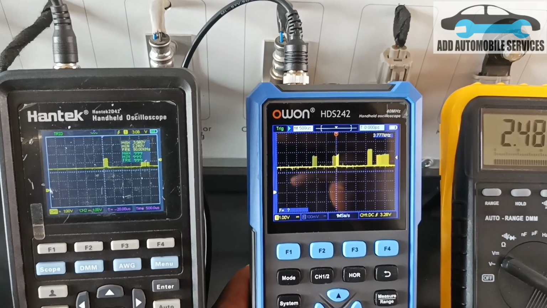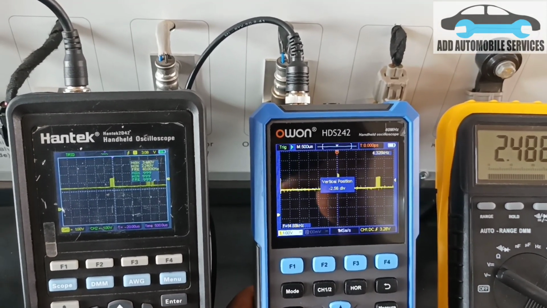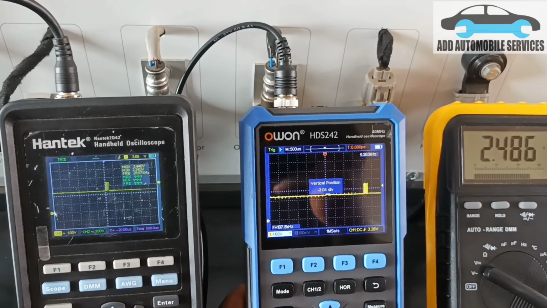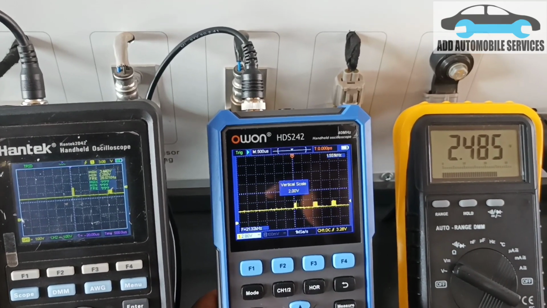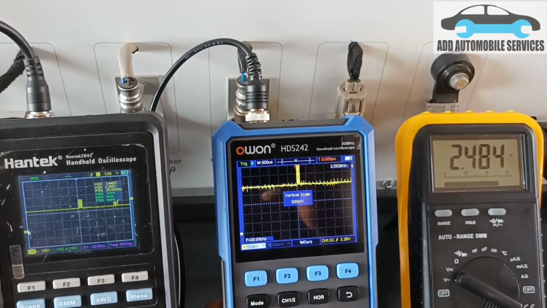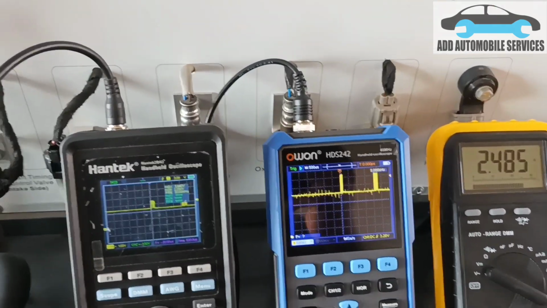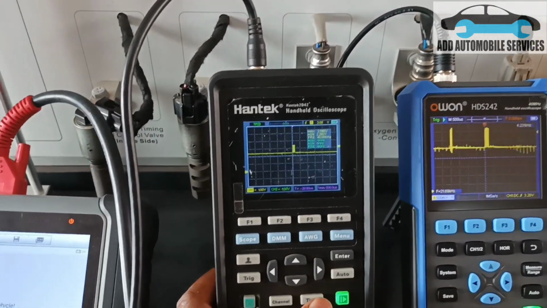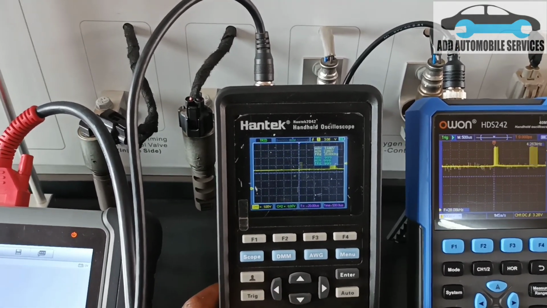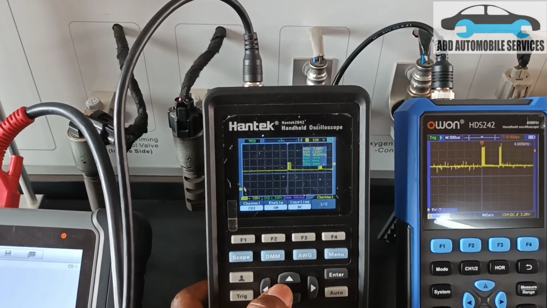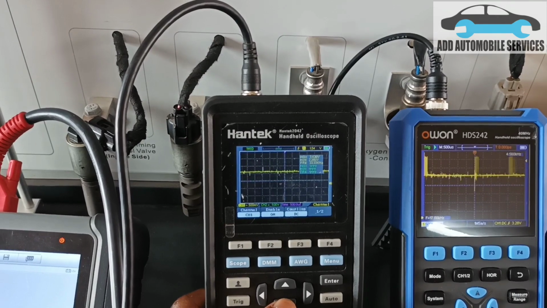So now let me go to channel and bring it down a bit. Then change it to 500. So now I've changed it to 500 and I'll do the same thing here. I'll set this channel, change it to 500 and I'll bring the scope down.